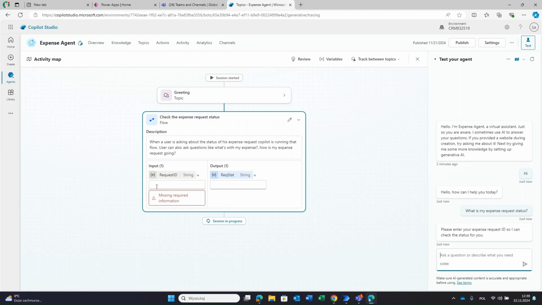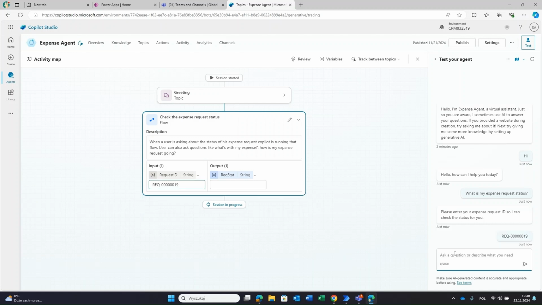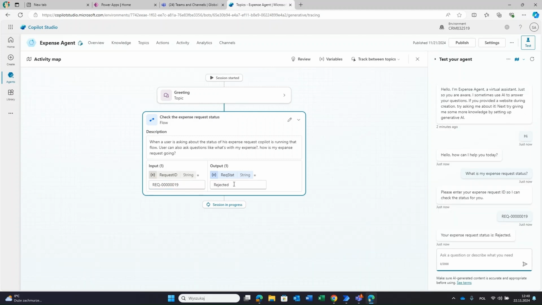And he's asking, okay, I need this input variable. So he's asking a question: please enter your expense request so I can check. All the question text was done by the large language model. Okay, so this is my ID, right? You can see he has used that answer here, and he responded with rejected, right? So this is the output variable that came from the flow. This is how it works.